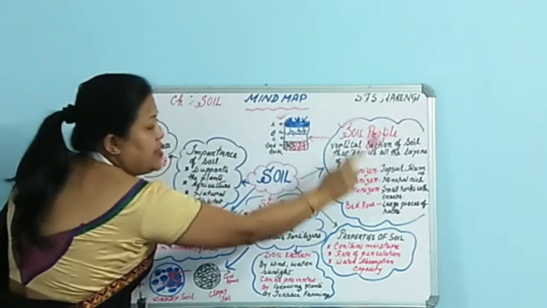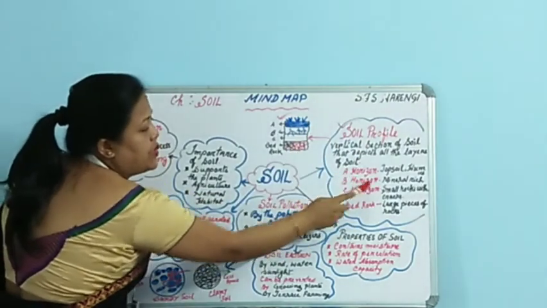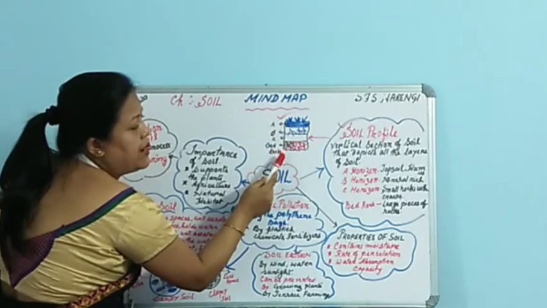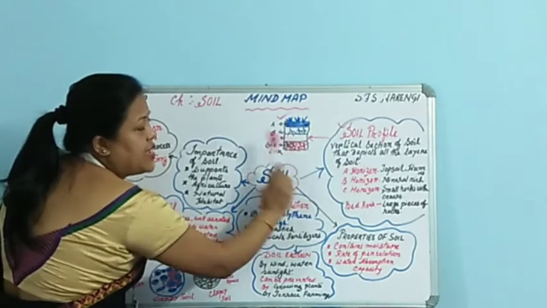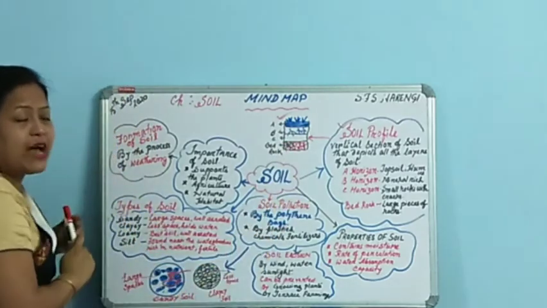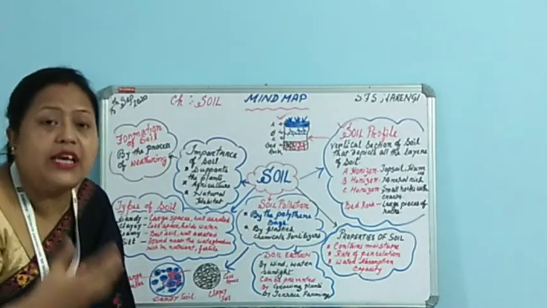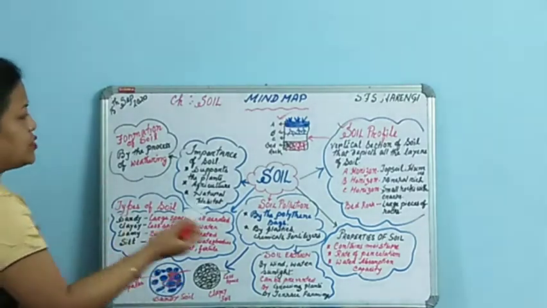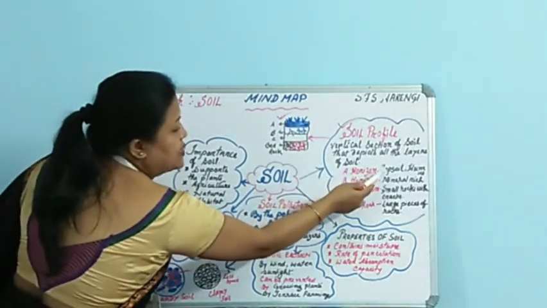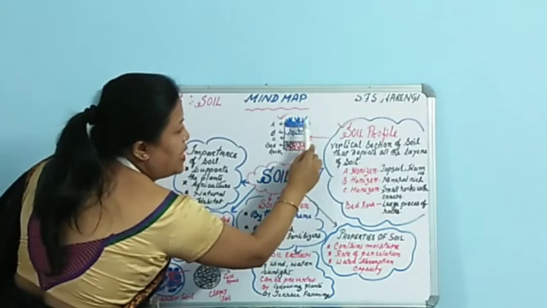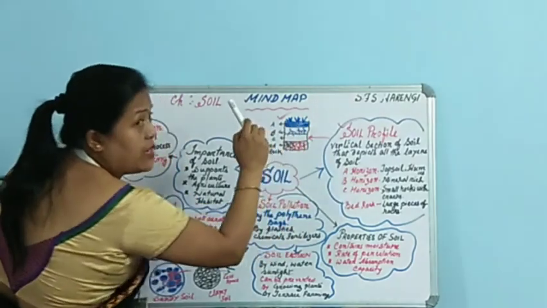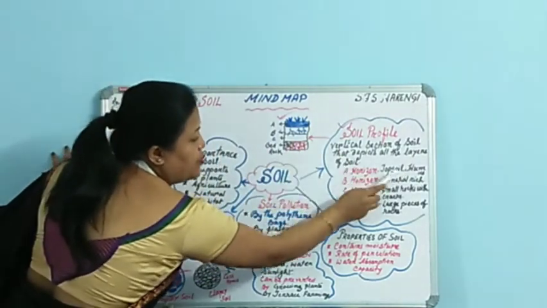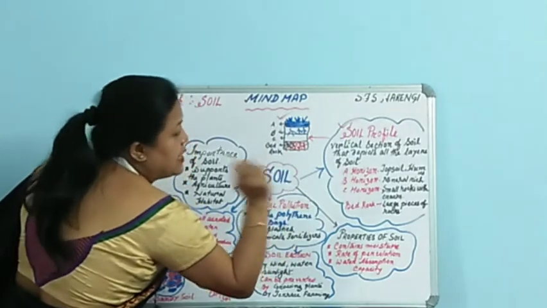The different layers of the soil are termed as A horizon, B horizon, C horizon and the bedrock. Here you can see A horizon, B, C and the bedrock. All these different layers have specific characteristics; the composition is different, and the content is also different. A horizon is basically the topsoil wherein the plants can grow, and the small microorganisms also survive here. It consists of humus. This is the most important thing you need to understand and remember.